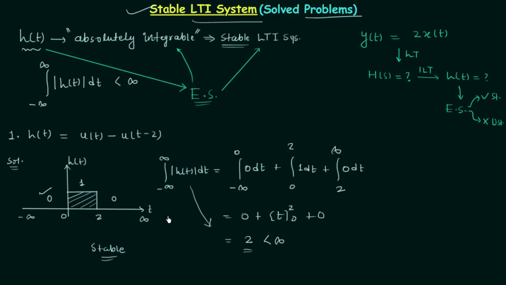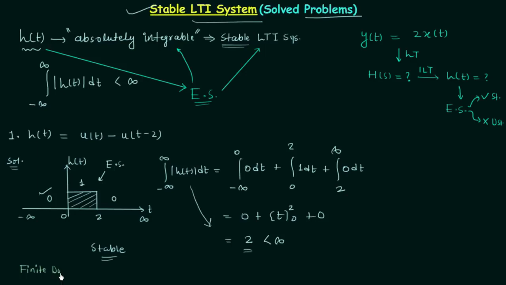But if you have a clear understanding of energy signals, you can directly say that it is an energy signal. Therefore, the given LTI system is stable in nature. It is an energy signal because it is a finite duration signal, in which the amplitude of the signal is not reaching infinity at any instant of time. So there is one important point related to finite duration signals. I have already explained this point while explaining energy, power, and neither energy nor power signals.